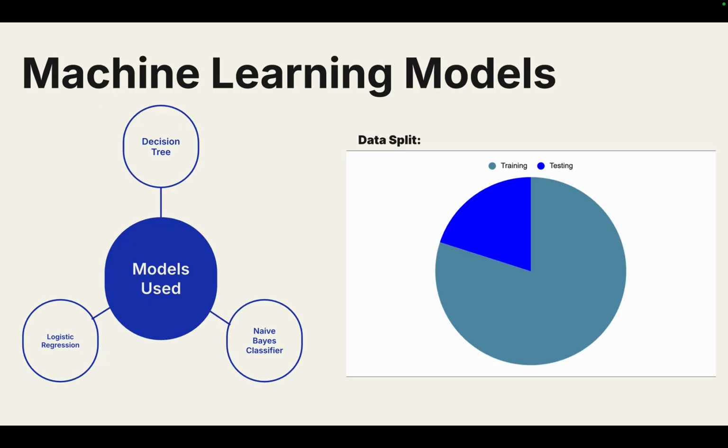For the machine learning models, the models that I used are decision tree, logistic regression, and the naive Bayes classifier. For the data split, I split the data into 80% training and 20% testing.